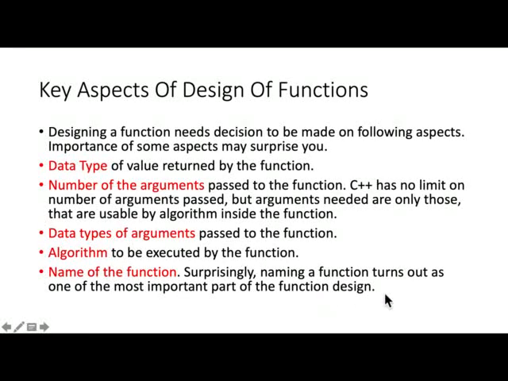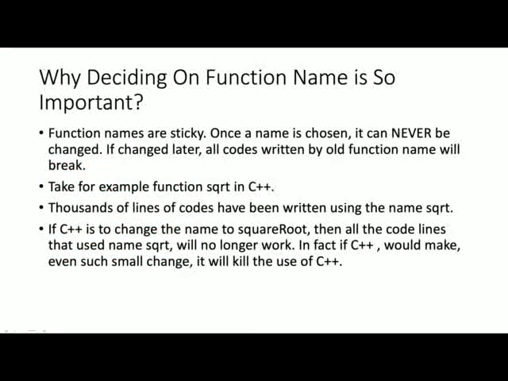Surprisingly, naming a function turns out to be one of the most important and contentious parts of function design. We'll talk about that a little bit. Why is deciding on a function name so important? Function names are sticky. Once a name is chosen, it can never be changed. If changed later, all the code written with the old function name will break. Take, for example, the sqrt function in C++.